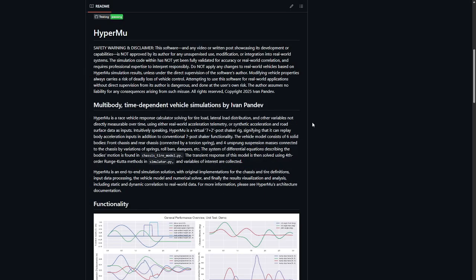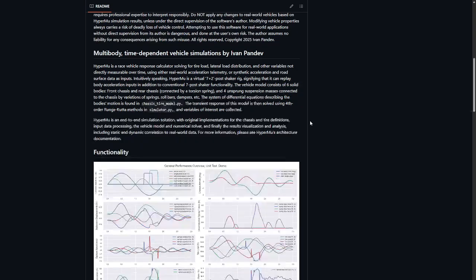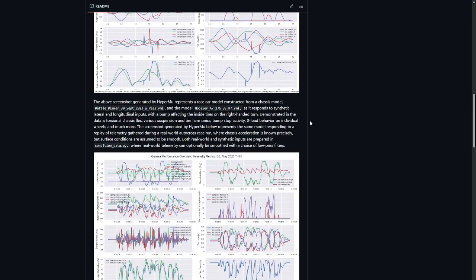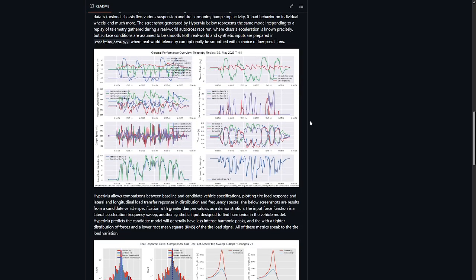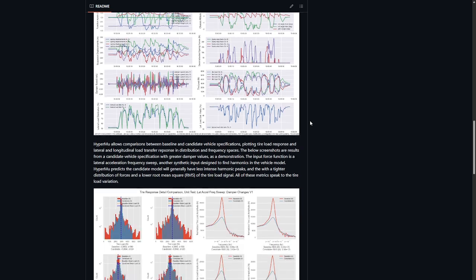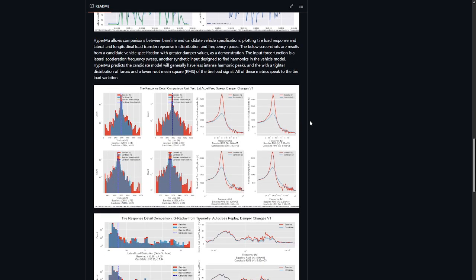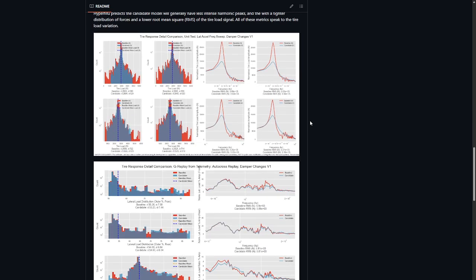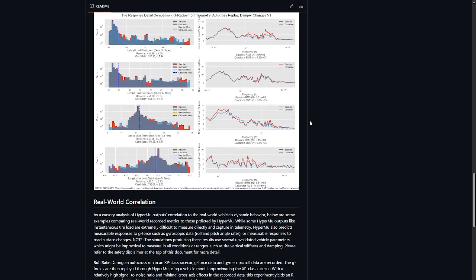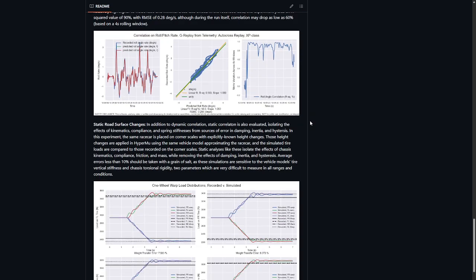Since the last video, there have been lots of developments, but I'm also starting to discover some of the limitations of my telemetry, limitations of HyperMu's open loop architecture. So I'll be saving the smaller developments for future videos or write-ups and focus today on one of the bigger dynamics questions that I've been tackling in that time. I'll then dive into those limitations a little bit that we've been seeing along the way and wrap up with what might be next for HyperMu.